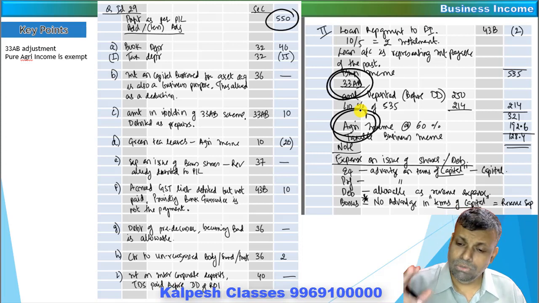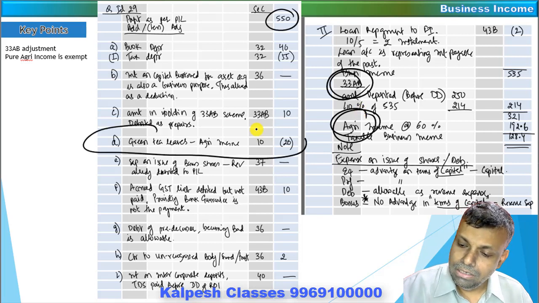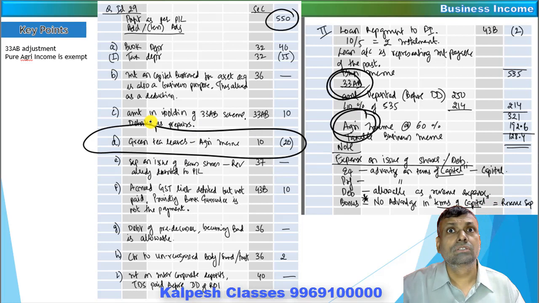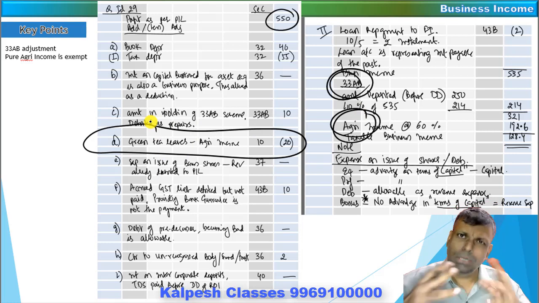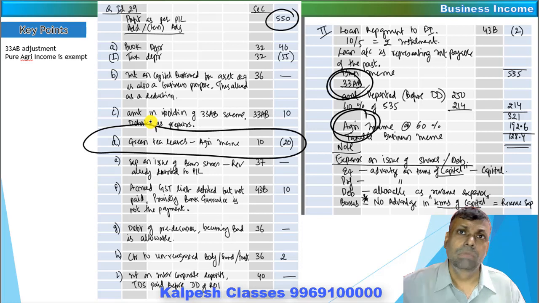In this particular question, one of the most important things was, in case there is any income which is purely agricultural income, for example, any income which was only because of the growing of tea or rubber or whatever, and if it was only growing income, see 33AB is a mixed income, but supposing there is only agricultural income, it is fully exempt. So remove that particular income from the computation of the tax liability because it will be eligible for exemption.